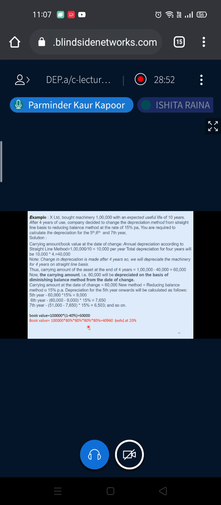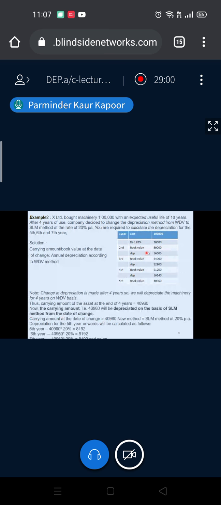Using this formula, you can always calculate. Again, I'm telling you, there is no hard and fast rule. Whichever you find convenient, follow that. Either follow this formula or make this working note, if it's convenient for you. Okay. So this is regarding your change of method from SLM to WDV and from WDV to SLM.